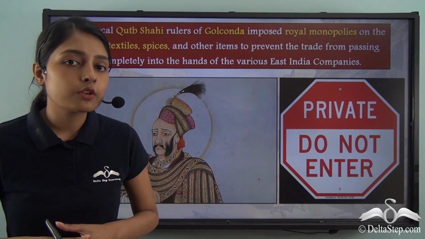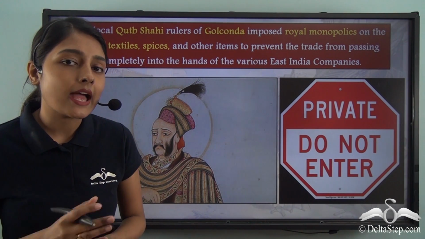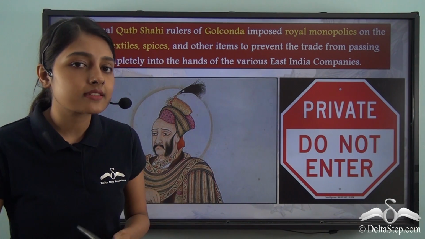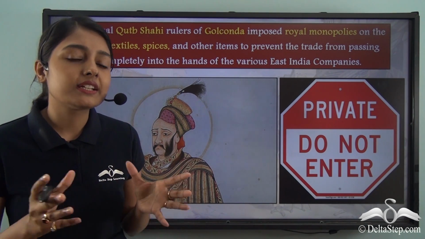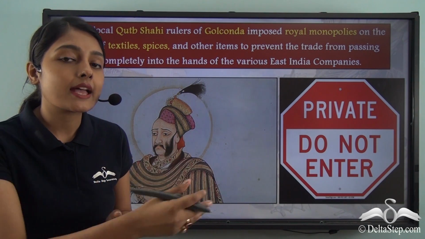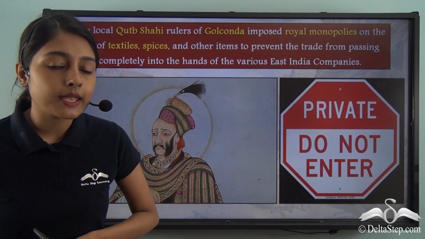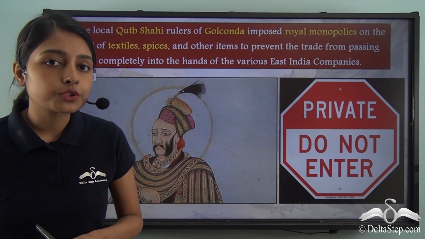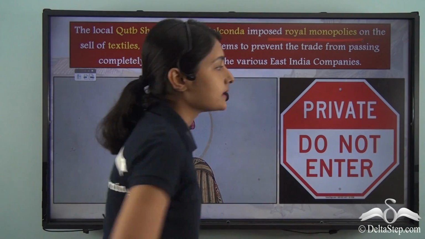Now the Qutub Shahi rulers were not willing to let trade pass into the hand of the English and the other East India companies. Now what did they do? They had to devise a strategy to prevent trade from passing into the hands of the East India companies. Now what was the idea they came up with? The local Qutub Shahi rulers now imposed royal monopolies.